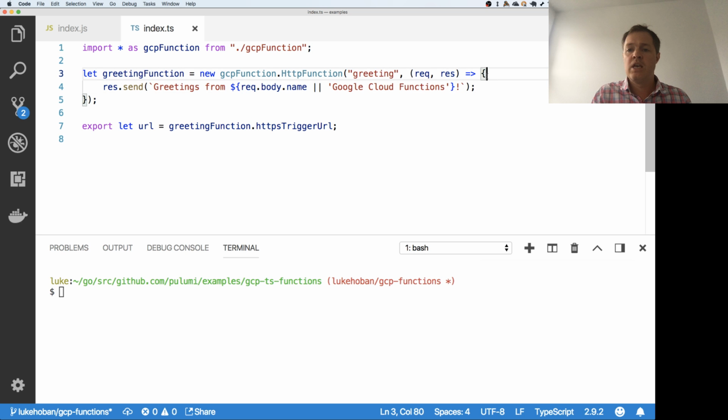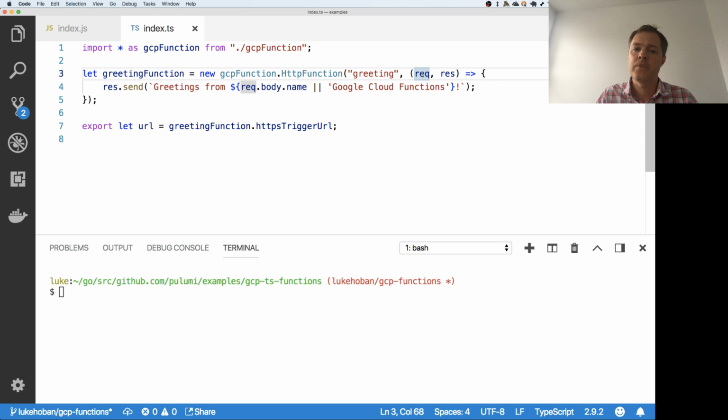One of the really nice things with Google Cloud Functions is that the API it exposes is very strongly typed in a sense. So you actually get a fully populated Express.js request and response object, and those are very rich things to work with. Whereas in some of the other platforms, you just get a very custom request object that isn't HTTP specific in some sense, and you have to do a lot of the work to parse the data out of that. Here you get a real request object. You can use real Node.js Express libraries to work with that thing.